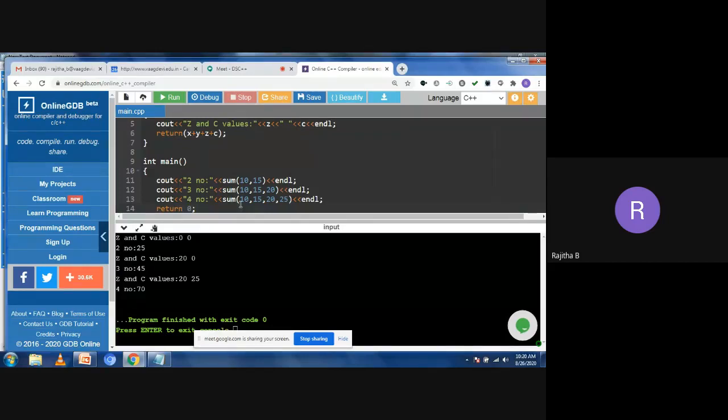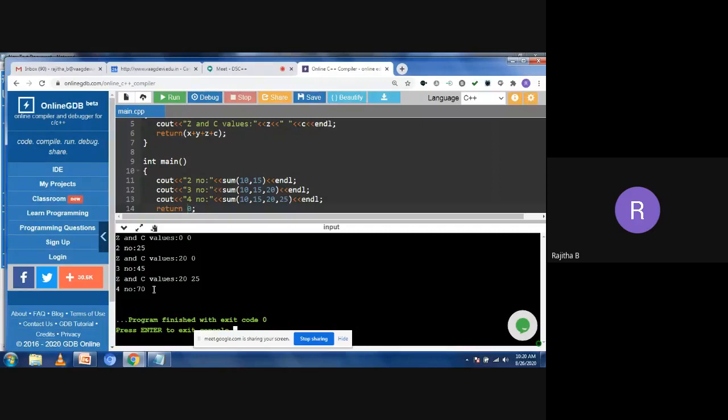Now you can take the sum of 10, 15, 20 and 25. I'm passing all the parameters here. In that case, the compiler will not take the default parameters. If you are passing the parameters, the values will be copied from your actual parameters. If you are not passing the parameters, then the default values will be copied by the compiler. Now you can see 10, 15, 20 and 25. I'm passing all parameters, so x value is 10, y value is 15, z value is 20, and the c value is 25. So the addition of four parameters is 70.